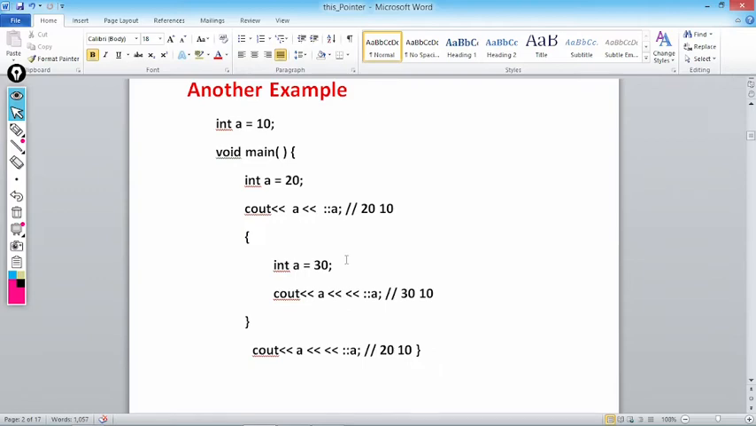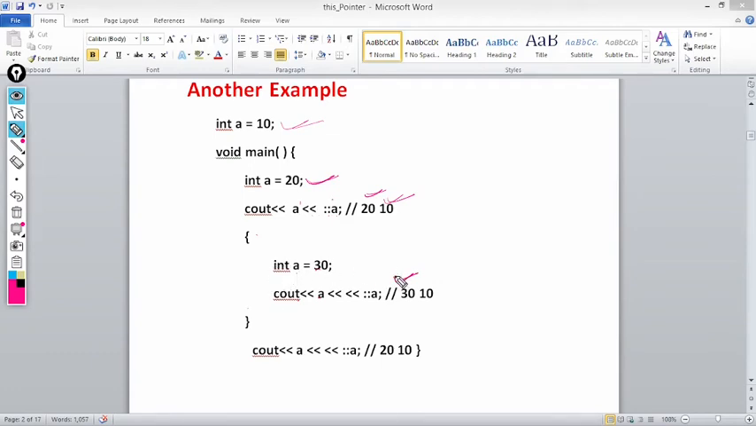Let's take another example. Here we are defining a variable of type int a equal to 10. This is again an example of a global variable. In the main function, I am defining a variable of type int a equal to 20. So this is the local variable and this is the global variable. When I write cout less than a less than scope resolution operator a, first it will access the local variable, then the global variable. Now in this block we define another variable int a equal to 30. So when I write cout less than a, it will display 30. Why? Because preference is always given to the local, to the block.